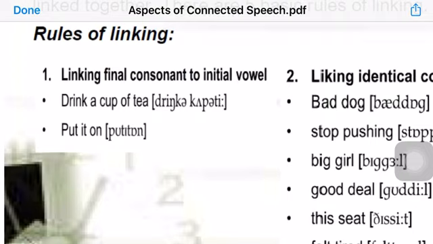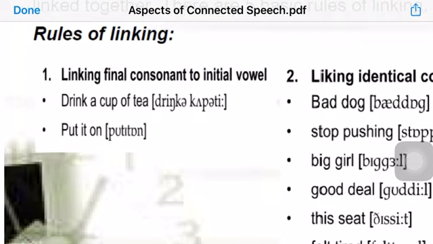In this expression, we have 5 different words. Drink, 1, the indefinite article, that's another word, cup, 3, of, 4, tea, 5. But just to make it easy for us when we engage in very fast and connected speech, we tend to merge certain syllables and certain words together. So instead of saying 5 different words, we usually say them as if they were 2 words only. "Drinka cuppa tea", as if they were 2 words only. This is called linking, when we link words and syllables together.